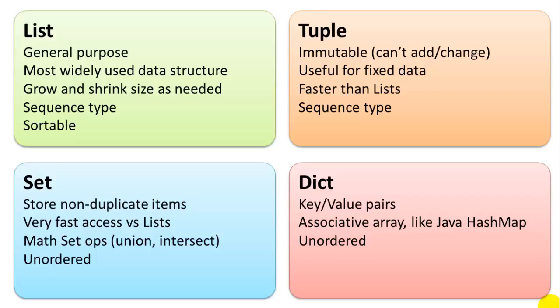Dictionaries contain key value pairs. It's like an associative array, similar to a Java hash map. And both sets and dictionaries are unordered, which means they're not sortable and they're in random order. And one amazing thing about these data structures in Python is that they can hold any data type. So they could hold integers, floating point values, strings, or other object types, and even other lists, tuples, sets, and dictionaries. And the data types don't have to be homogeneous. So you can mix and match data types within a single list, or within a set, or within a dictionary.